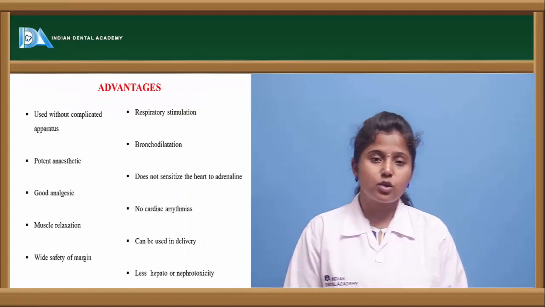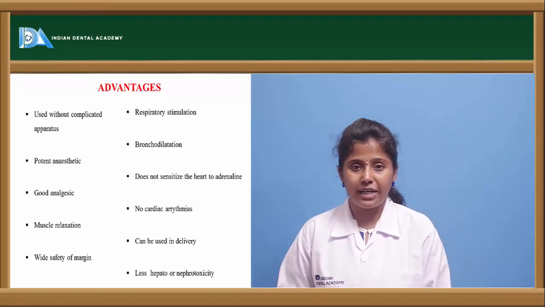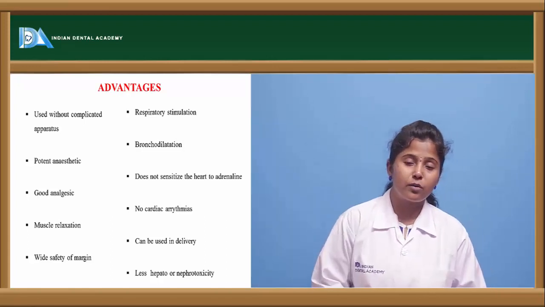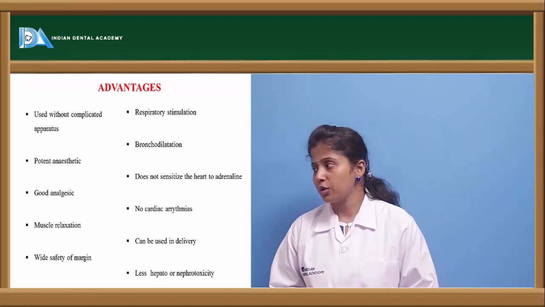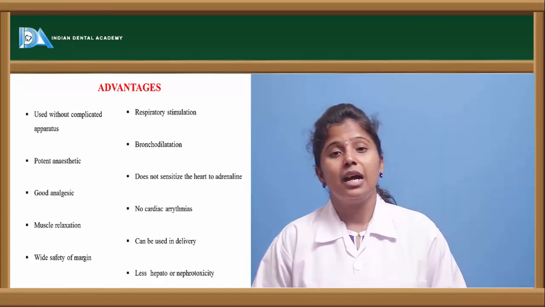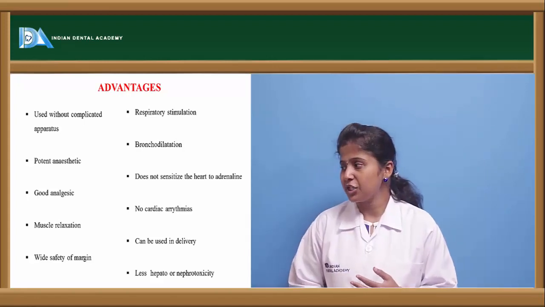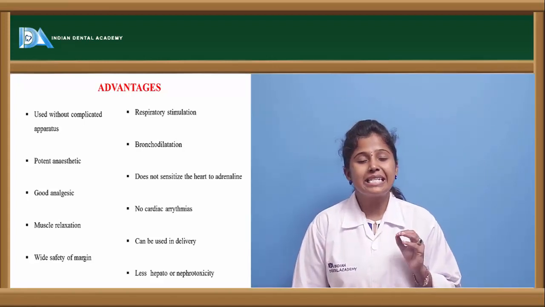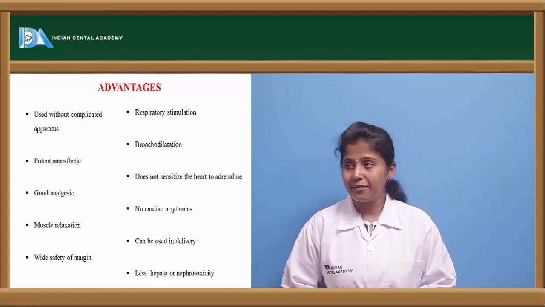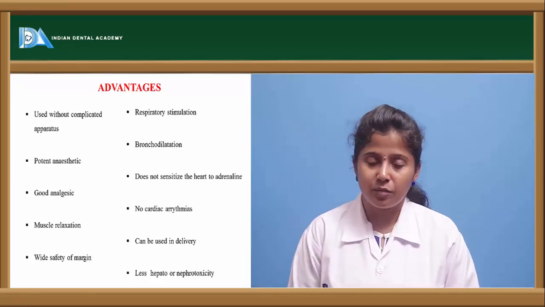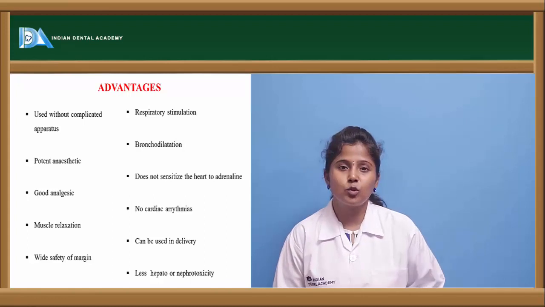What are the advantages? Diethyl ether is not given through any complicated apparatus or equipment; it is used through the open drop method. Just a drop on cotton or cloth can induce anesthesia in the patient, and it is a potent anesthetic, a good analgesic agent also, and it causes muscle relaxation. And if the dose exceeds a little, there won't be any harm to the person. So it is used within the safety margin, and it causes respiratory stimulation, bronchodilation, and it does not sensitize the heart to adrenaline.